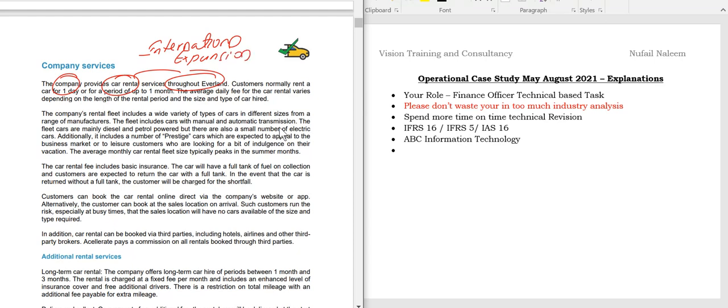Customers normally rent a car for 1 day and up to a period of 1 month. So students, this is, I can say, the receivable days, or I can generally say the asset usage. Just remember this, students, because as a finance officer, this basic knowledge is essential. The average daily fee for car rental varies depending on the length of the rental period, size, and type of the car hired.